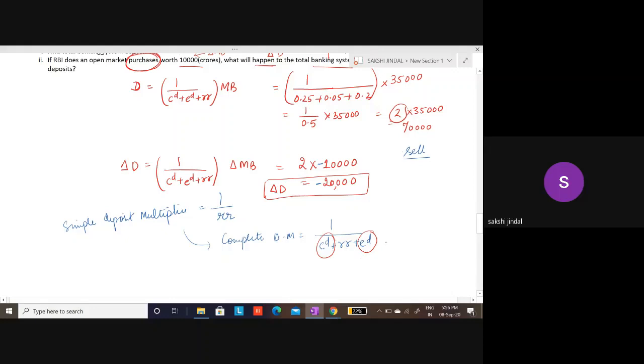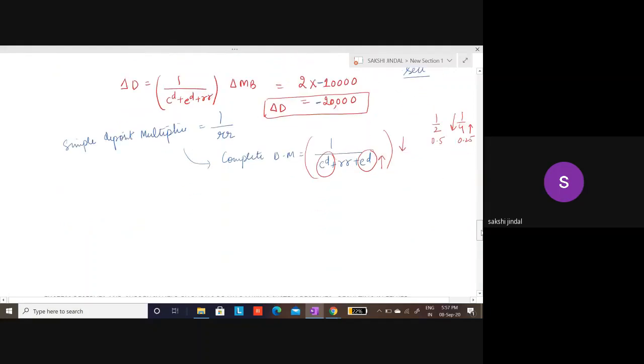के अंदर, तो हमारा ओवरऑल मल्टीप्लायर इंक्रीज होगा या डिक्रीज होगा. So with a very basic logic that if your denominator increases, then your overall term decreases. Like if you are 1 by 2, 1 by 4, your denominator increases, your overall term falls. Okay, so if your denominator increases, your overall term falls, so your total complete deposit multiplier falls due to introduction of currency holding with public and excess reserves with the commercial banks.